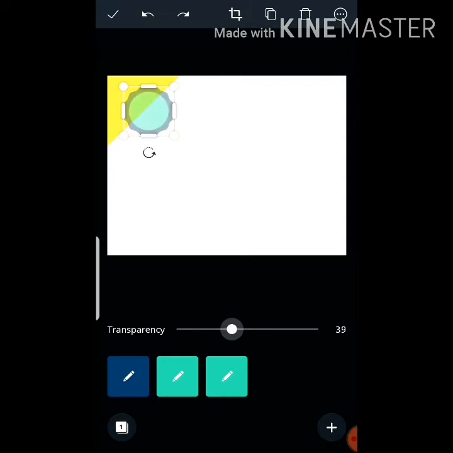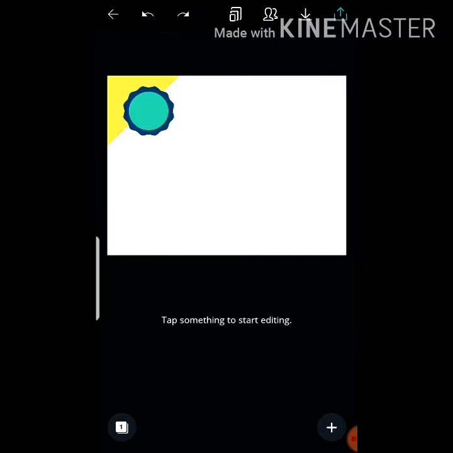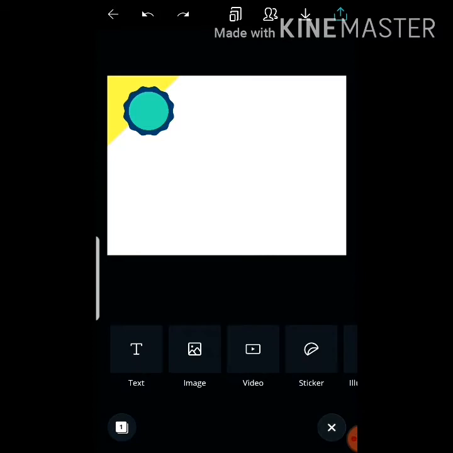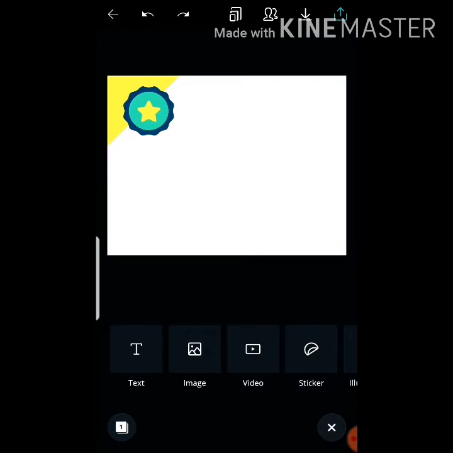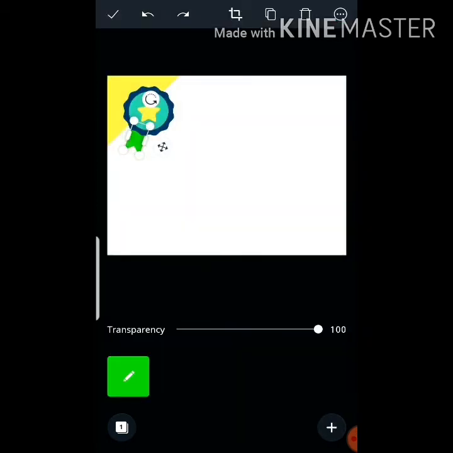You can change color, and if you want to add an image or another thing, you can easily add. After setting this sticker, I will set a date.